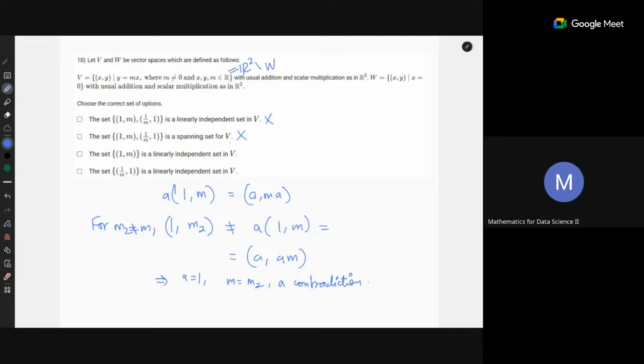That is clear. Now, is 1 comma m a linearly independent set in V? Yeah, a singleton is always linearly independent. Yes, that is true. So this is also done.